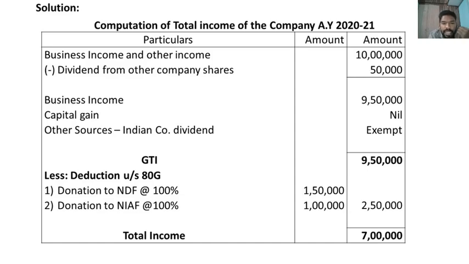Less deduction under section 80G. Here there are two deductions. One is donation to NDF, rate of qualifying amount is 100%, and the other one is donation to National Illness Assistance Fund, it is also 100%. So total 2,50,000 should be deducted from gross total income to get the total income. So we get total income of rupees 7 lakh.